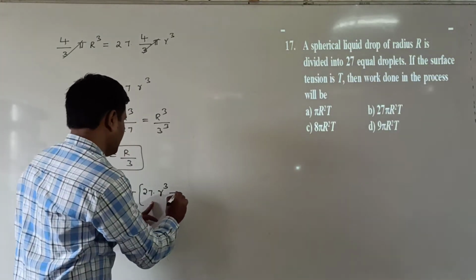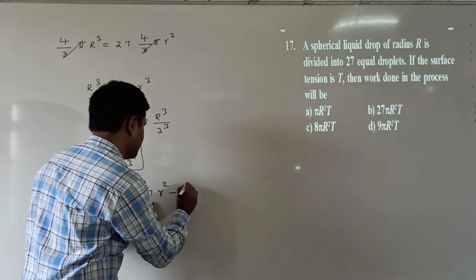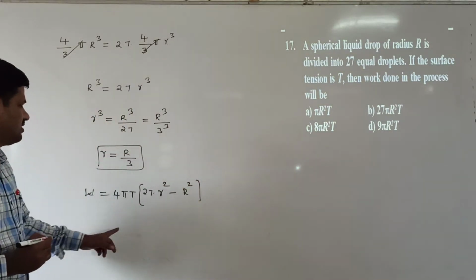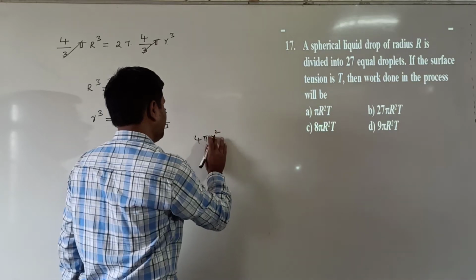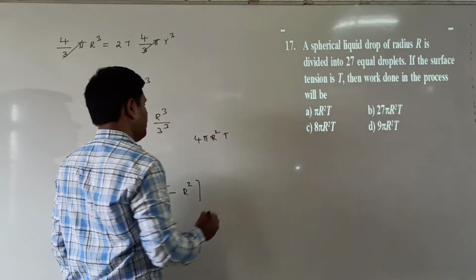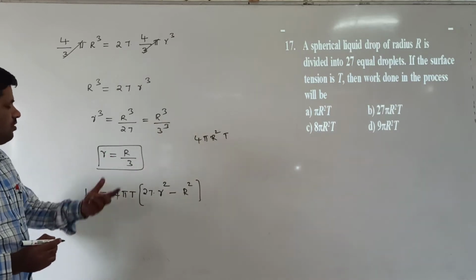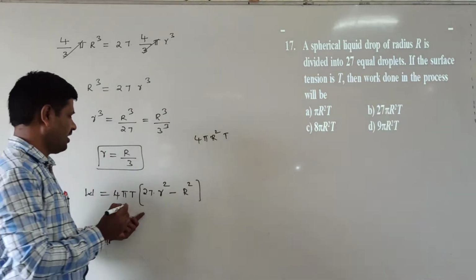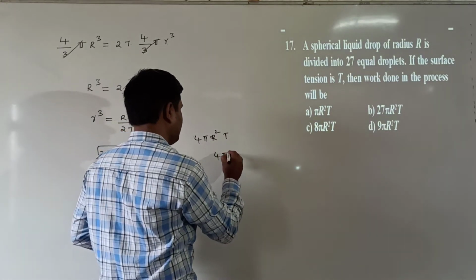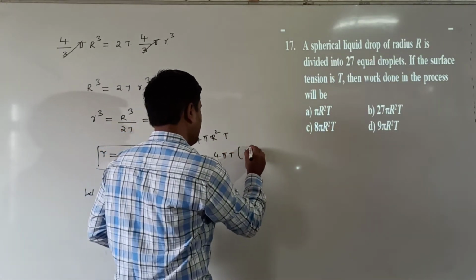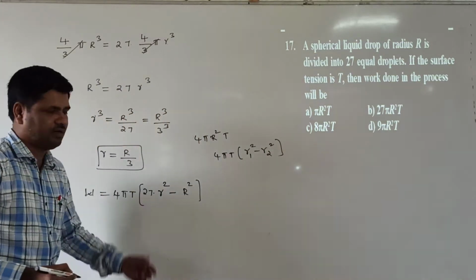This is 27 into r cube minus 4 pi r square, means 27 r square minus r square. Now the general formula is 4 pi r square into t. Here work done means we are dividing into two droplets. Work done is equal to the formula 4 pi t into r1 square minus r2 square. Using this formula we are writing this one.